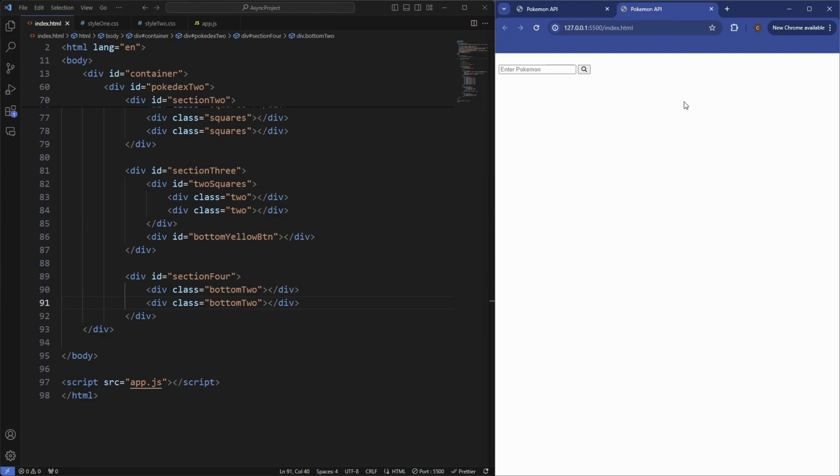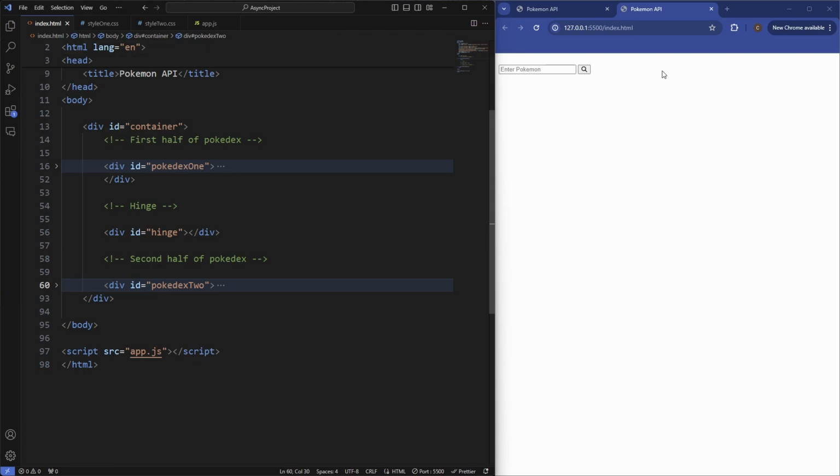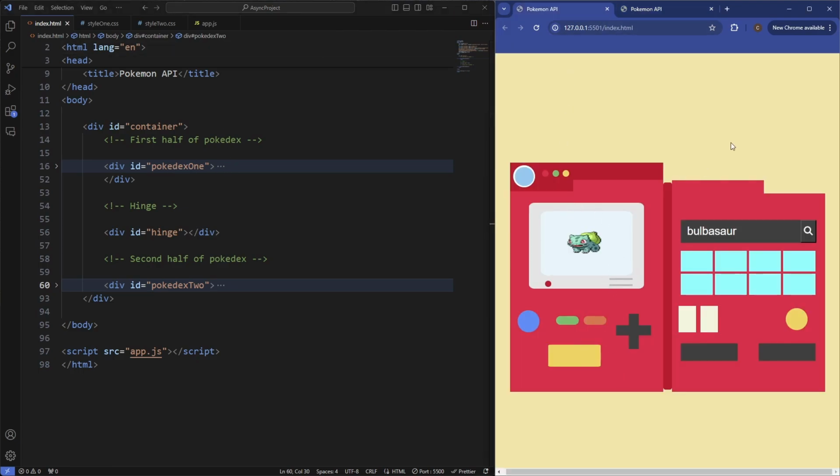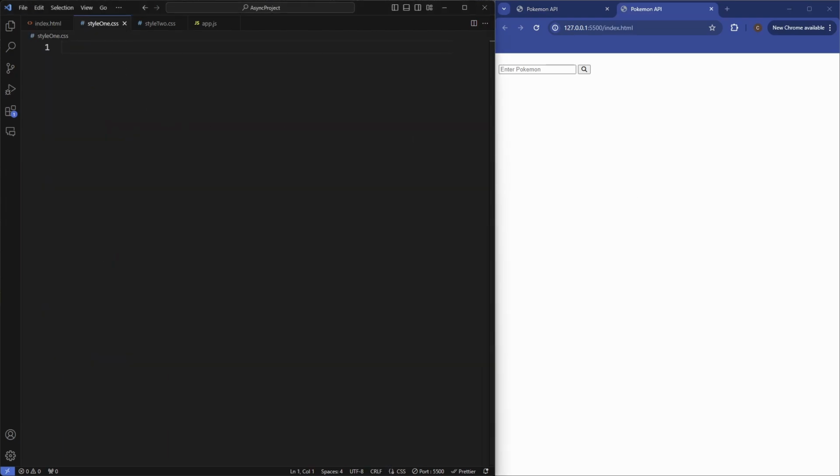If we head into our browser here, you can see how much styling we're going to need to do for this, because all we've got right now is the search input and the search bar icon button. So as you can see, I've split the styles. So we've got style 1, which is just going to be for the top section of the Pokedex, so the Pokedex 1, which is this section here, and then style 2 is going to be styling this one. So we'll go ahead and crack on with that now, because it's quite an extensive style sheet.